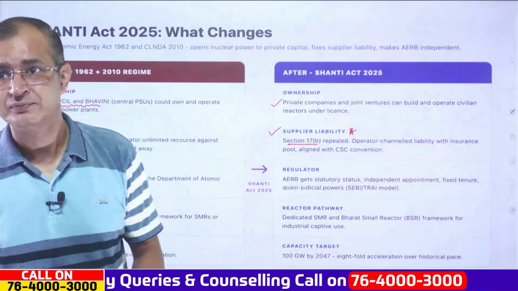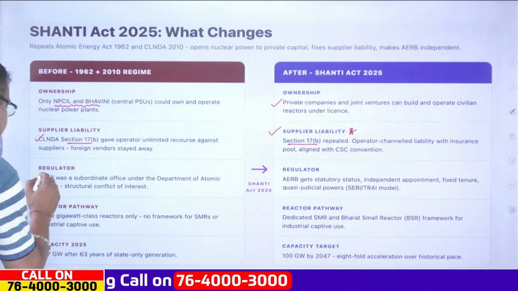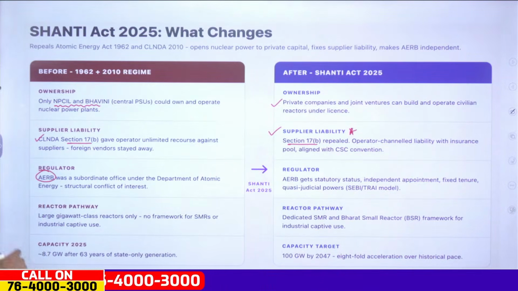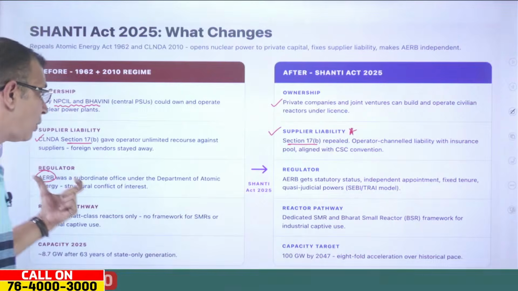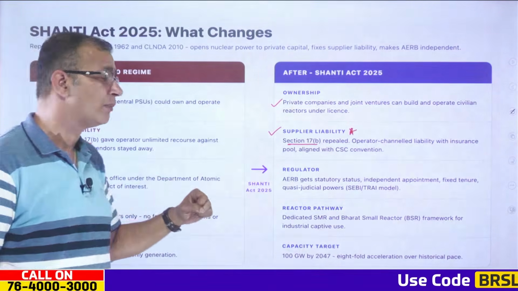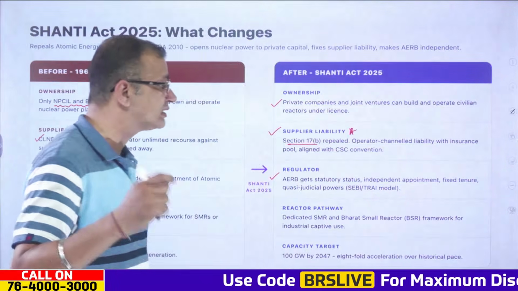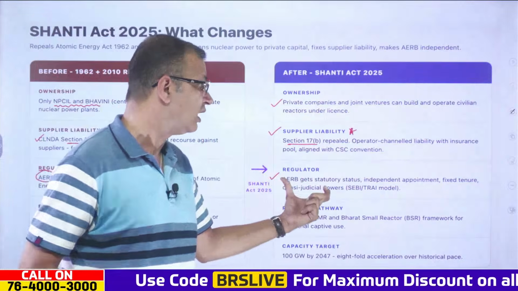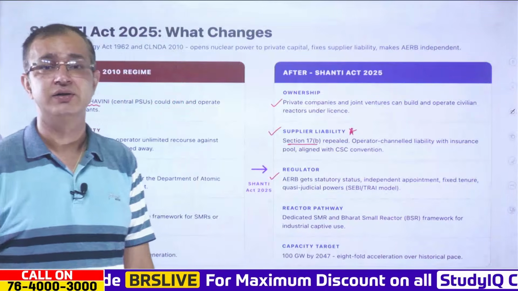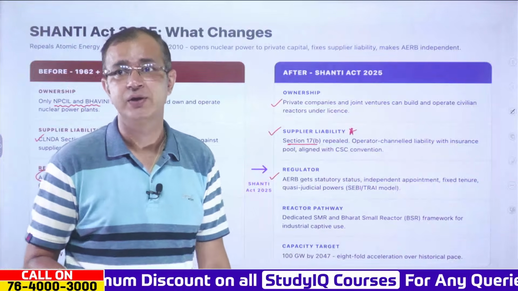Now, over here, when it comes to the regulator, earlier AERB, that is Atomic Energy Regulatory Board, was a subordinate office under the DAE, that is Department of Atomic Energy. But now the AERB gets statutory status, independent appointment and fixed tenure as well, and even quasi-judicial power, just like we have for TRAI and SEBI also.